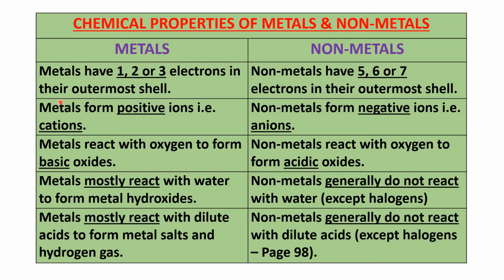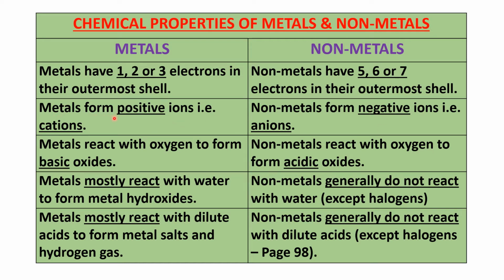Metals usually have one, two, or three electrons in their outermost shell, as we are all aware. Whereas non-metals generally have five, six, or seven electrons in their outermost shell. Outermost shell means the last shell, or what you call the valence shell. The valency is decided by the number of electrons in the outermost shell.